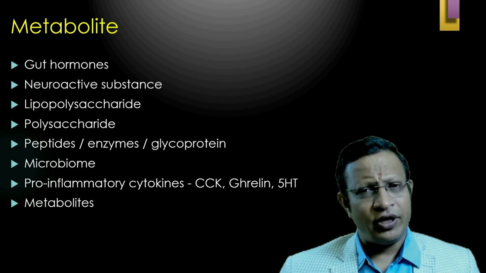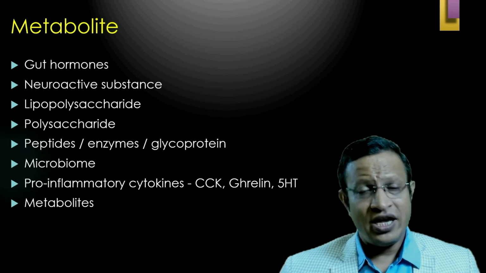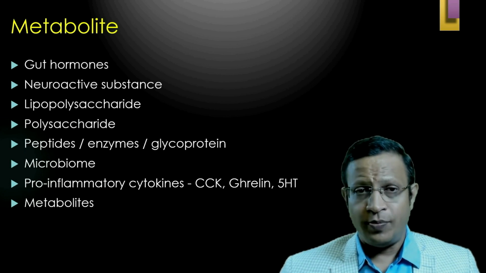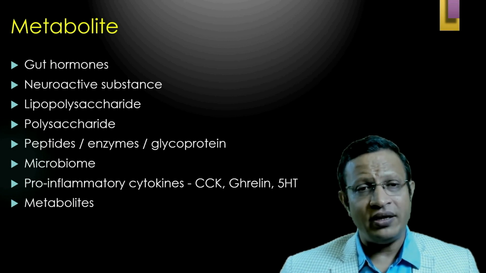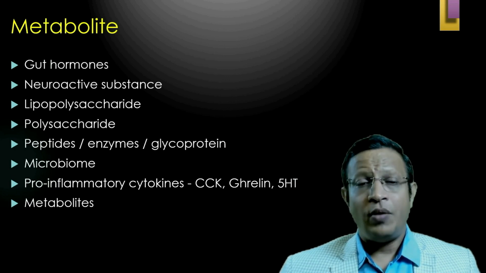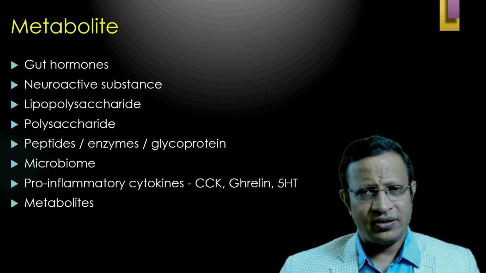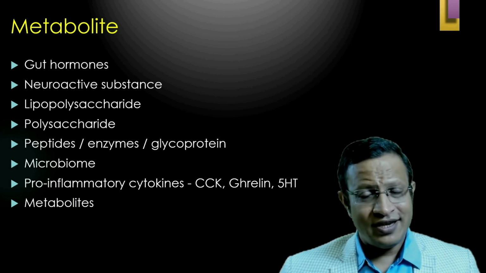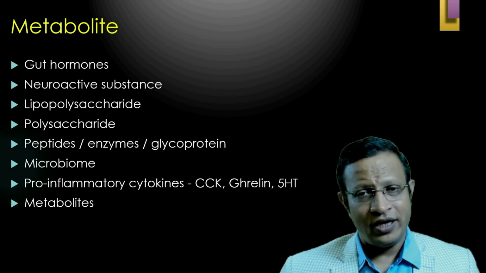There are various other metabolites being studied, such as gut hormones, neurohormones, neuroactive substances, lipopolysaccharide, polysaccharide, peptides, enzymes, glycoprotein, the enteric nervous system of the gut, pro-inflammatory cytokines, ghrelin, and 5-HT, which play a crucial role, and other metabolites. At this point of time, we know few of these. There are many substances we are unable to decode at this point of time because research is currently in progress.